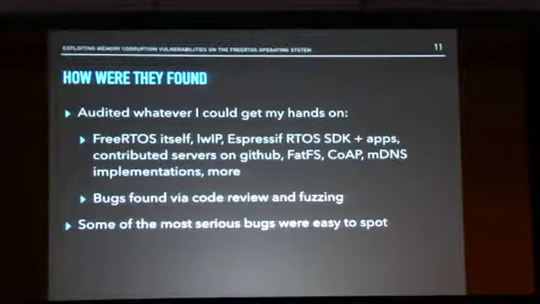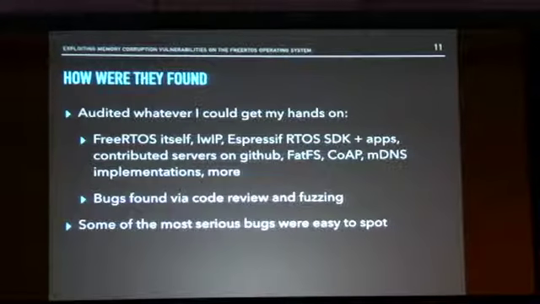In my case, I started by auditing whatever I could get my hands on. Like I said, there's a lot of software out there. So looking at FreeRTOS, lightweight IP, in particular Espressif's RTOS SDK, which is based on FreeRTOS. Lots of contributed servers for lightweight IP on GitHub, file system implementations like FatFs, constrained application protocol implementations, multicast DNS, and so on. If you look around, it's not hard to find things to look at.